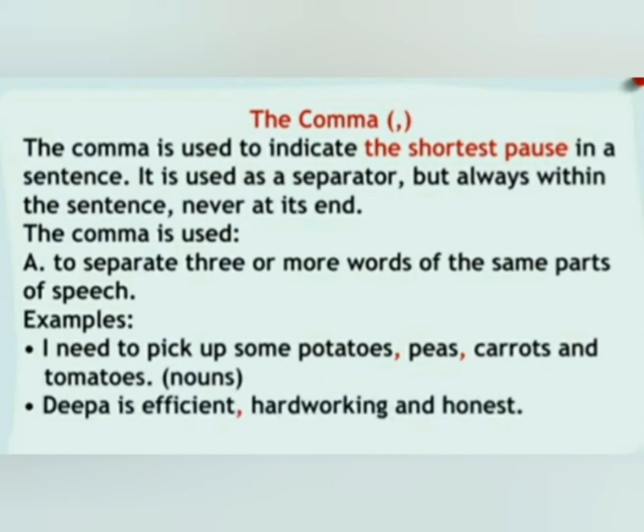The comma is used to separate three or more words of the same parts of speech. Means it is used to separate a series of words of the same part of speech. Examples: I need to pick up some potatoes, peas, carrots, and tomatoes. Here potatoes, peas, carrots, and tomatoes all are the names of the vegetables. So all are nouns. So we have to use commas between these words. Next example: Deepa is efficient, hardworking, and honest. This sentence shows the adjectives, so we have to use comma between efficient and hardworking.